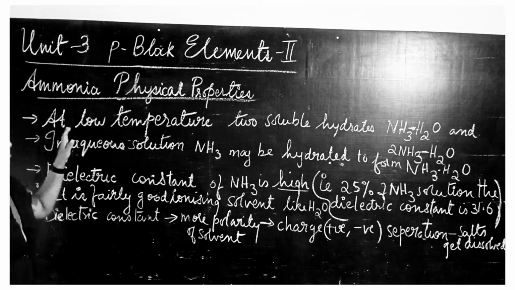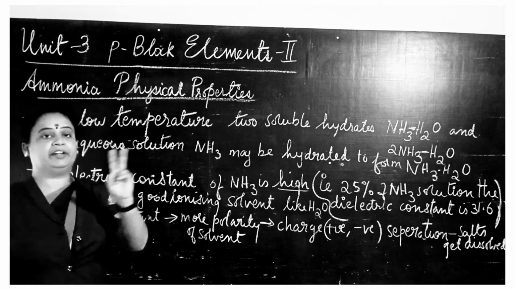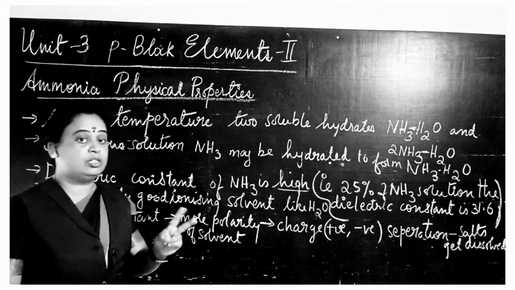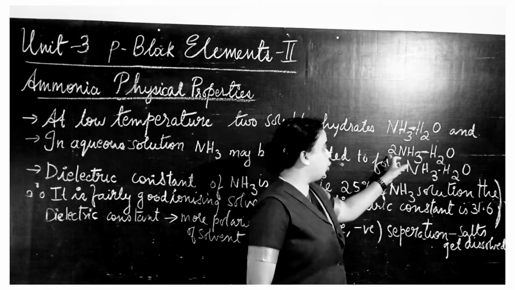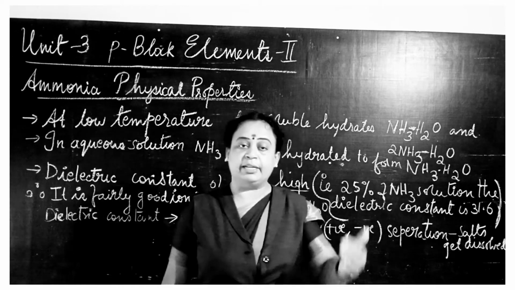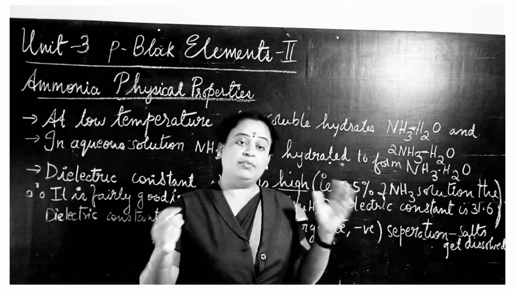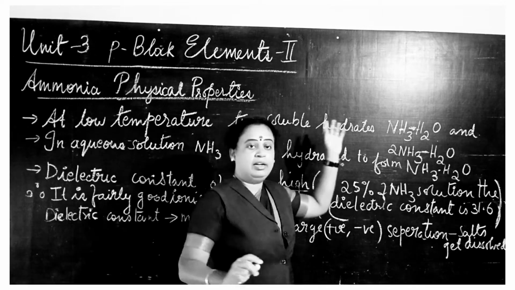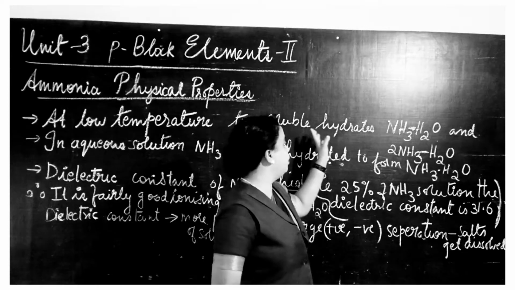At low temperature, ammonia forms 2 soluble hydrates. What are they? They are NH3.H2O and 2NH3.H2O. These are the hydrates of ammonia. When the temperature is very low, ammonia combines with water and forms hydrates. That is, one ammonia with 1 water molecule, and 2 ammonia with 1 water molecule. These are the 2 hydrates of ammonia.